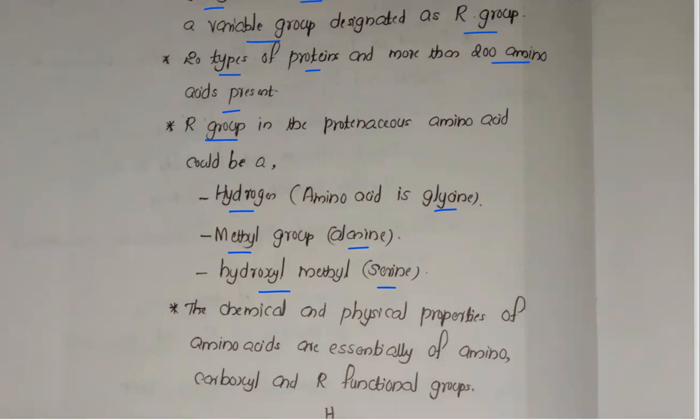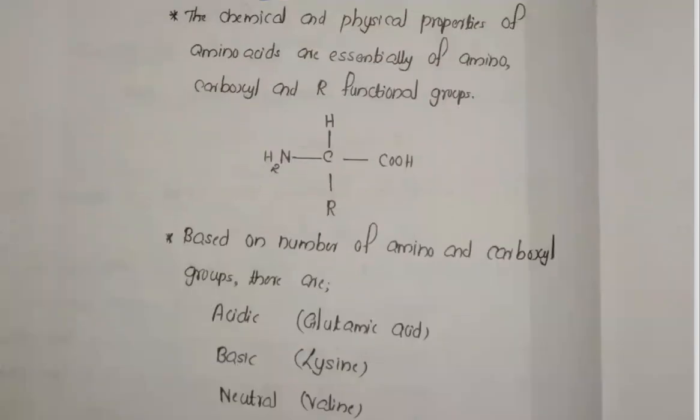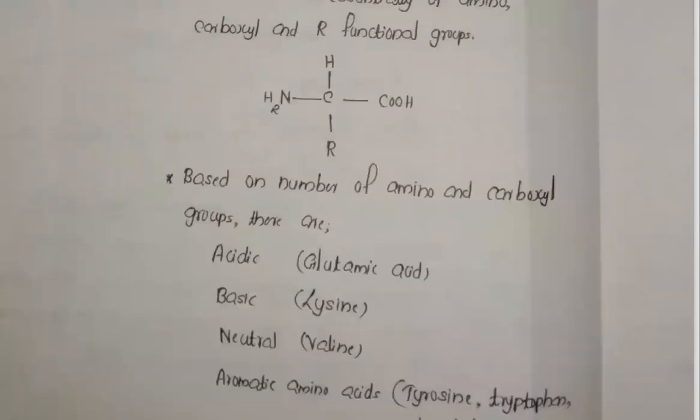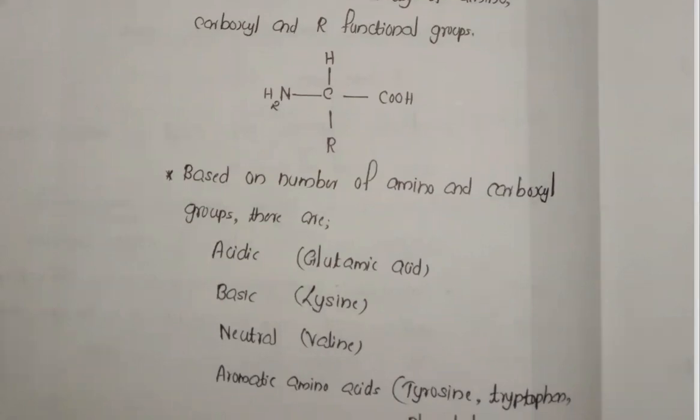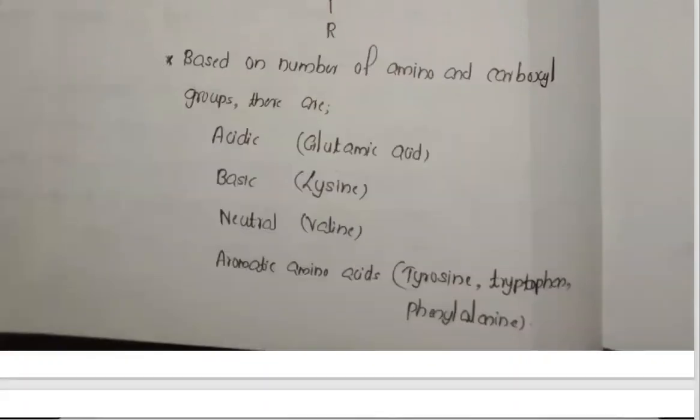So see this one, it's a general one. Amine group will be there, acid group will be there, hydrogen will be there, and one R group will be attached over there. So based on the number of amino and carboxyl groups, it may be acidic, basic, or neutral. Now suppose if it is an aromatic amino acid, examples are tyrosine, tryptophan, and phenylalanine, and these are the examples of the aromatic amino acids.